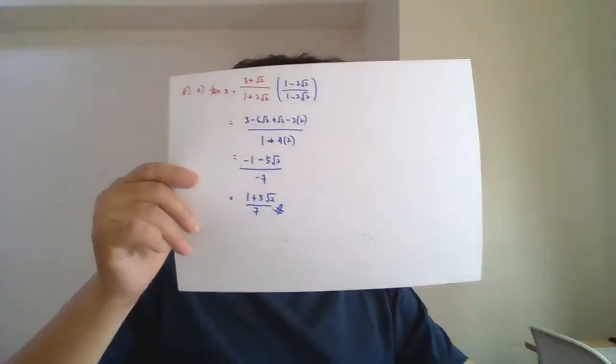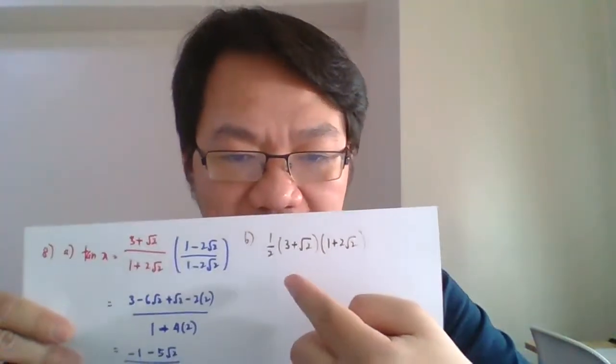Settle number 8A. Alright, the last one, 8B, the last question for today. For 8B, find the area in terms of P plus Q surd 2 over R. You have to find P, Q and R. Okay, how do we find the area? 1 over 2 times length times height, right? So for B, what is the length? The length is 3 plus surd 2, height 1 plus 2 surd 2. That's all. This is the final.